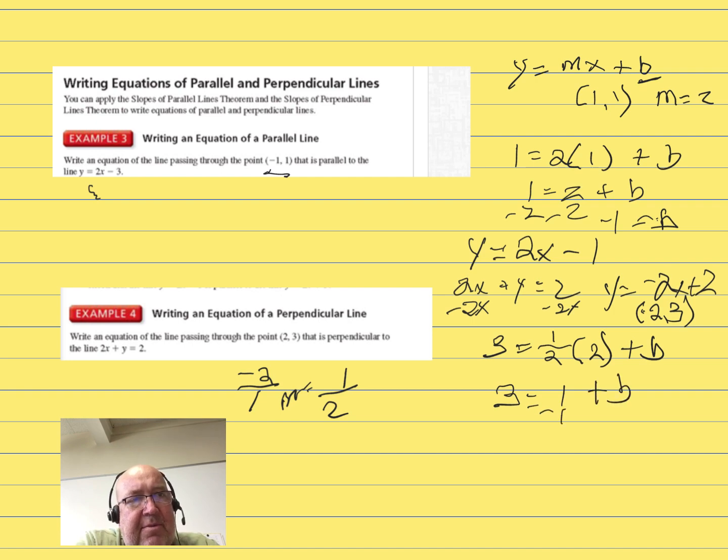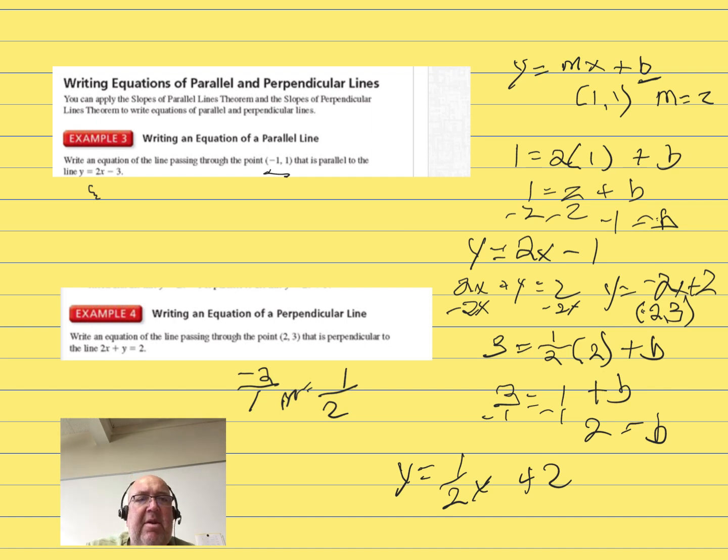We're going to subtract 1 from both sides, and we're going to get b is equal to 2. Now we can write our equation again. y is equal to 1/2 x plus 2. And that line will be perpendicular to our original line.